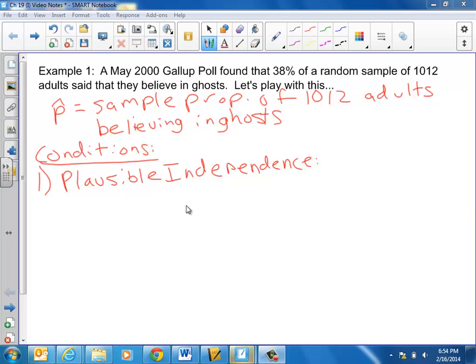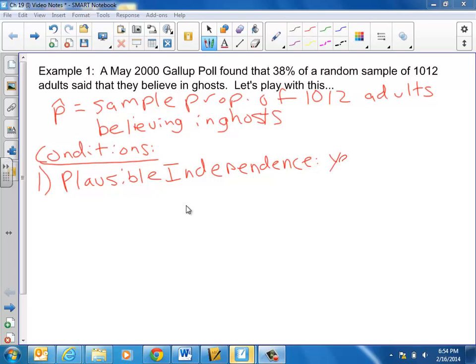What does that mean? Well, this one is something we've got to reason through based upon the context of the problem. Does it make sense to assume, in this case, that the responses of the people in the survey did not directly influence each other? I think, yeah, that's fair. Assuming that the Gallup poll was conducted in such a way that people were not just in a line where there was the opportunity for peer pressure to arise, we can safely assume that these 1,012 people don't influence each other's responses.